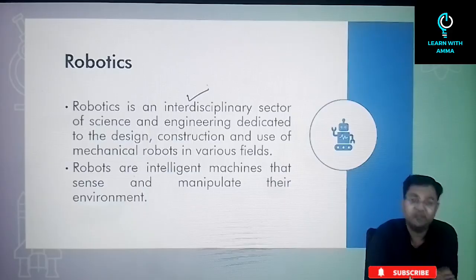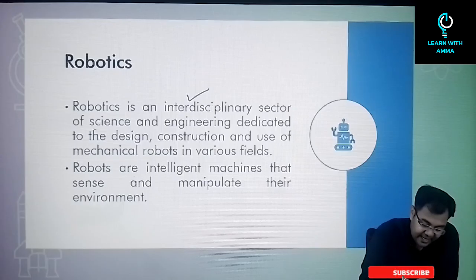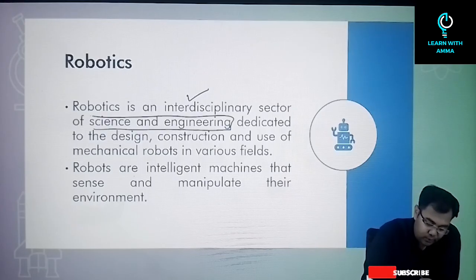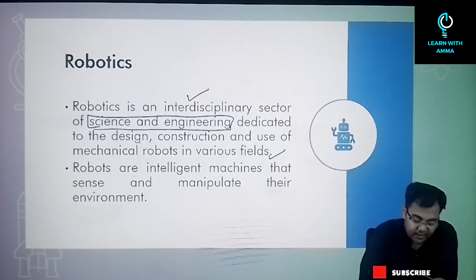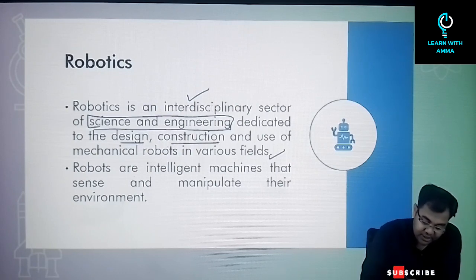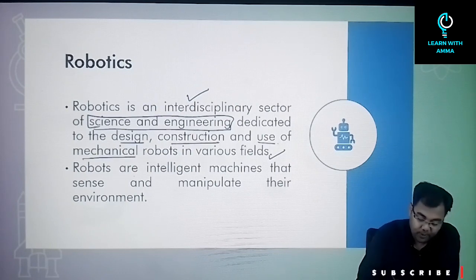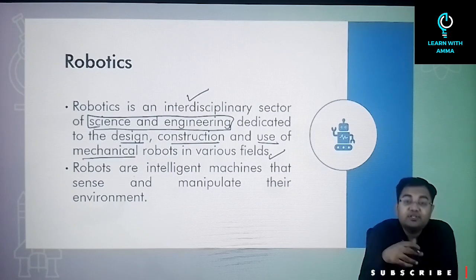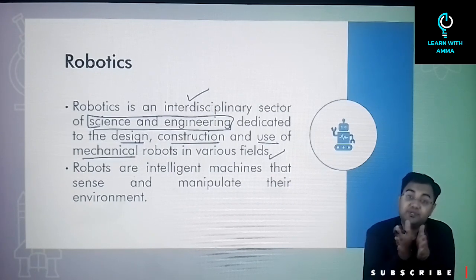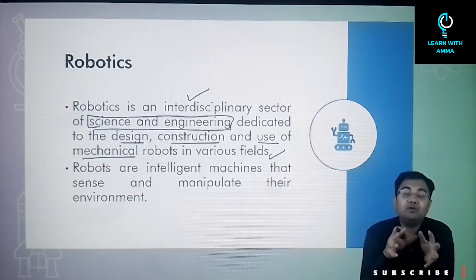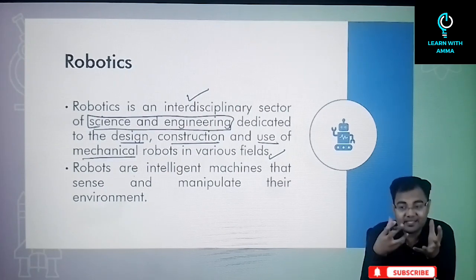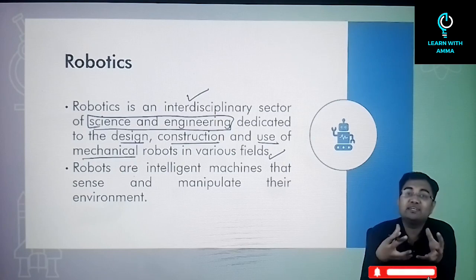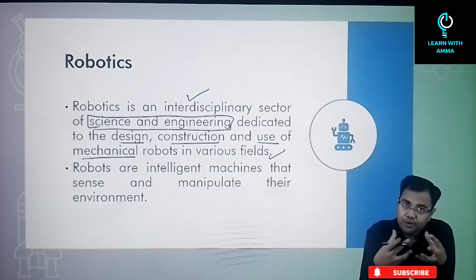So what do we mean by robotics? An interdisciplinary sector of science and engineering dedicated to the design, construction, and use of mechanical robots in various fields. All right. So design, construction, and use of mechanical robots in various fields. That's why I said that wherever we are trying to substitute human labor, you can say that we are making use of robotics. Whenever machines are substituting human labor, we'll say that we are making use of robotics.